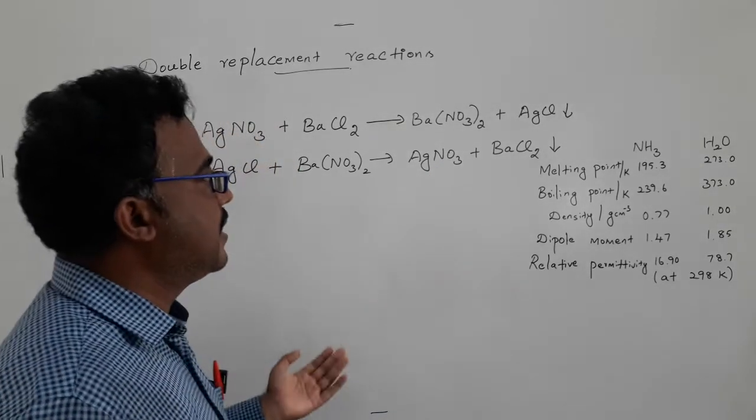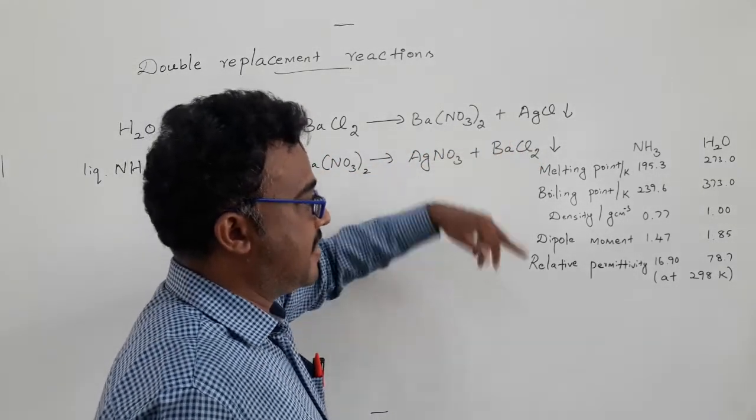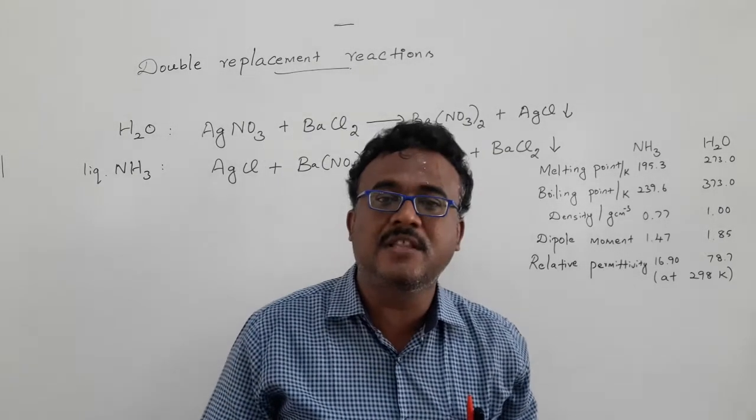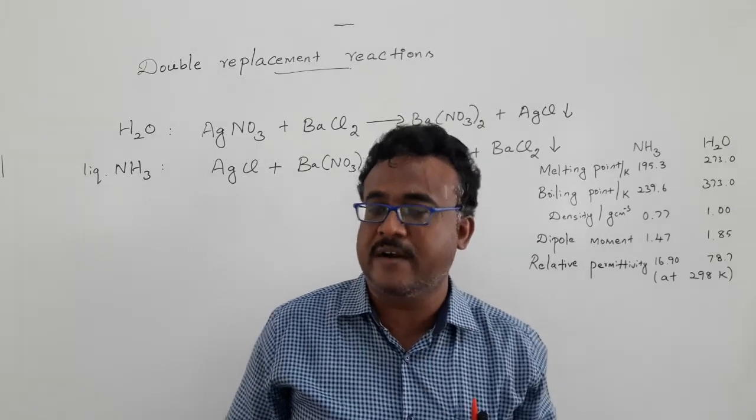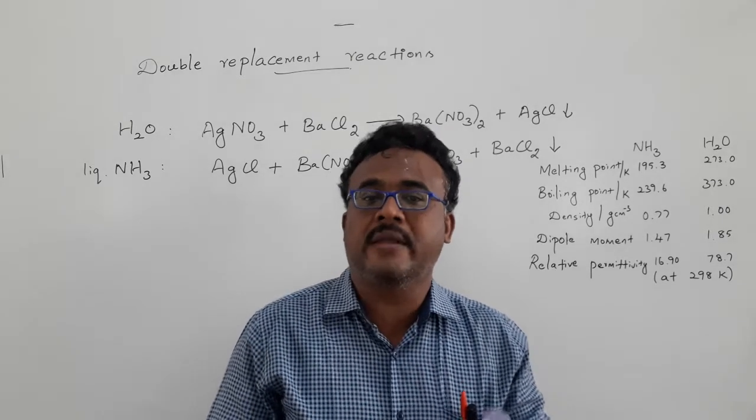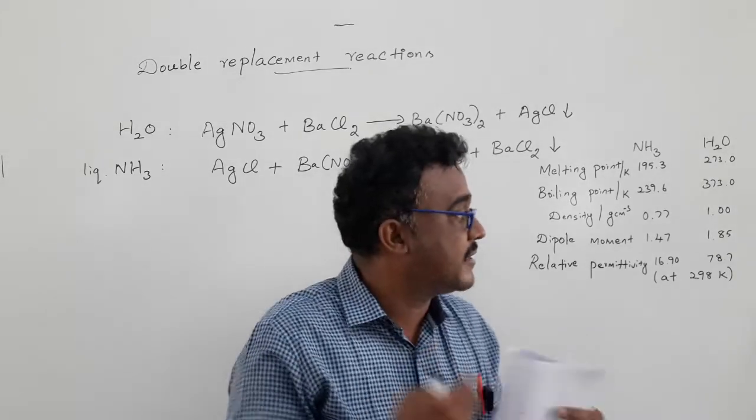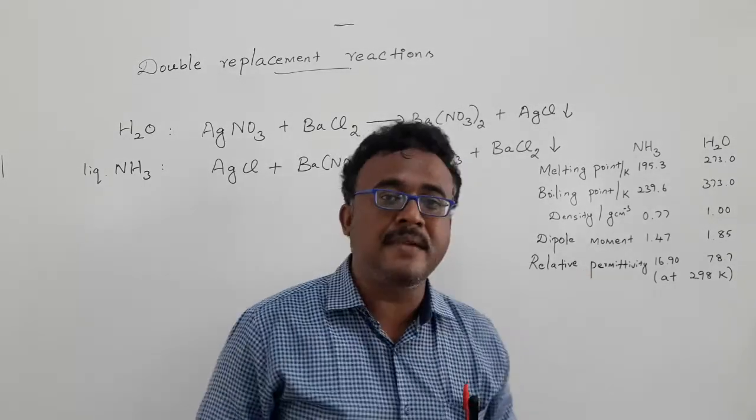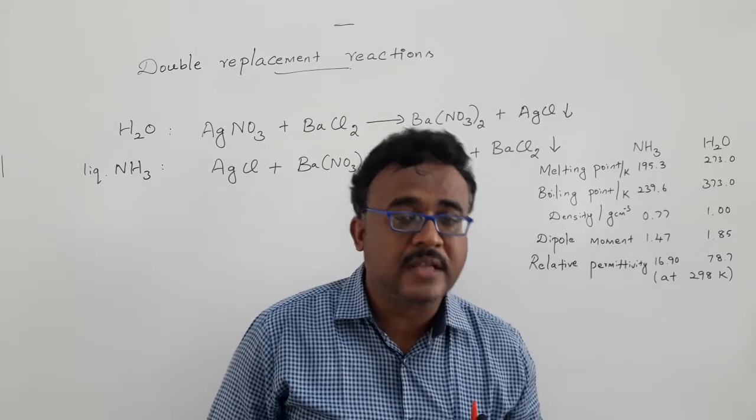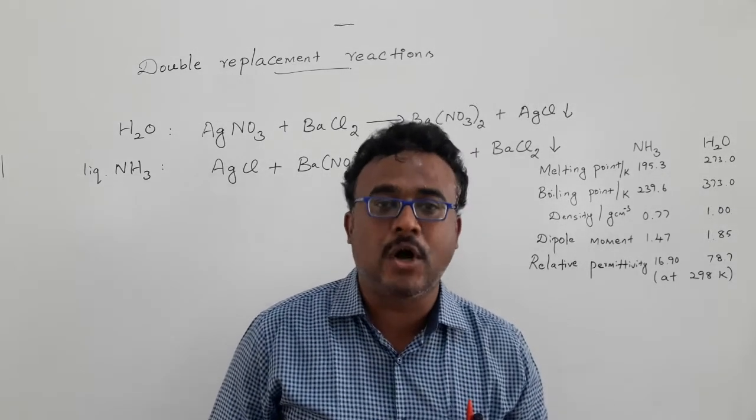So you can see that in the first case of the reaction silver chloride is precipitated, but in the second case barium chloride is precipitated, and the only difference is the two different solvents. Here the solvent role is very important. The solvent can decide which molecule is precipitated in these reactions. That will highly depend upon the relative permittivity value. If the relative permittivity value is coming down, then most of the ionic compounds will be insoluble in that solvent.